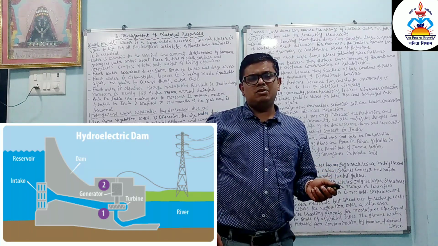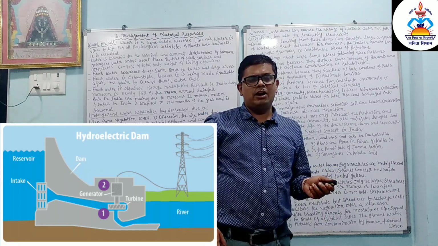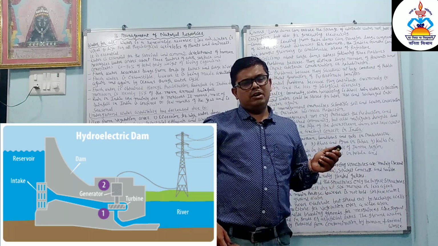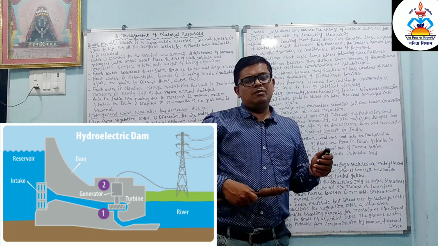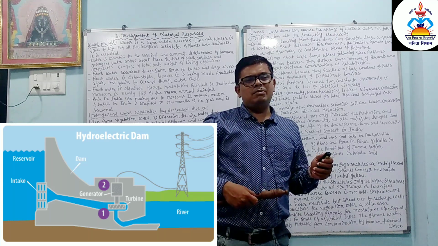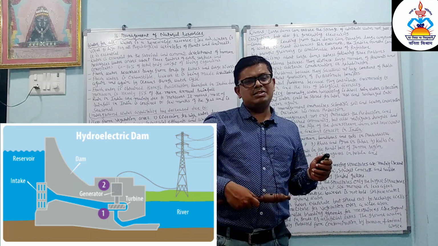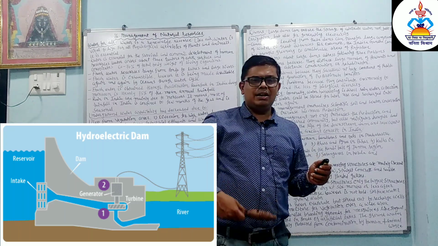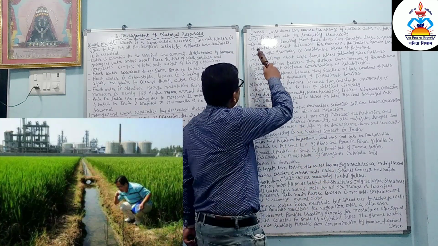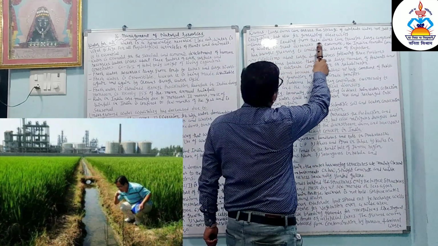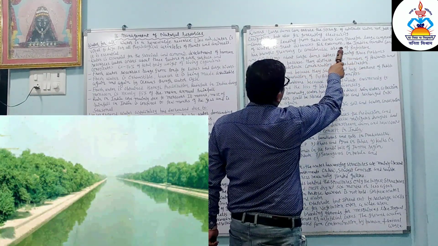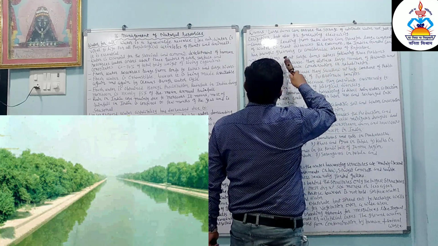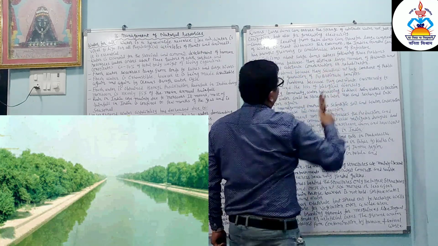This type of electricity is called hydroelectricity, produced at a hydroelectric power station, where the falling water rotates the turbine, and by that rotating turbine we can produce electricity. In this turbine magnets are present. So when magnets are present in a perpendicular direction, electricity is produced. Canal systems leading from these dams can transfer large amounts of water to great distances. For example, the Indira Gandhi Canal has brought greenery to a considerable area of Rajasthan.